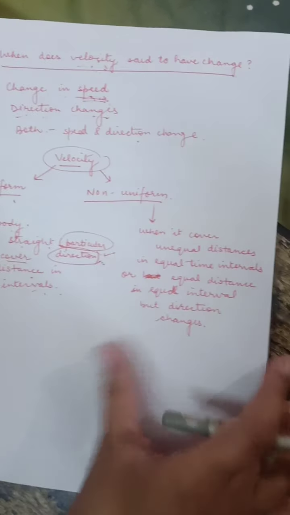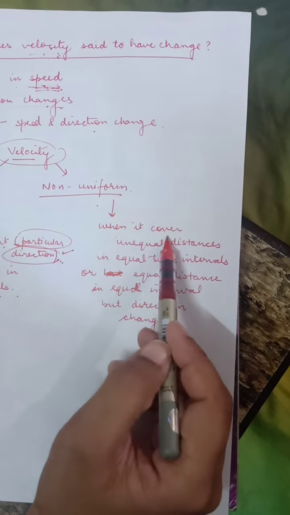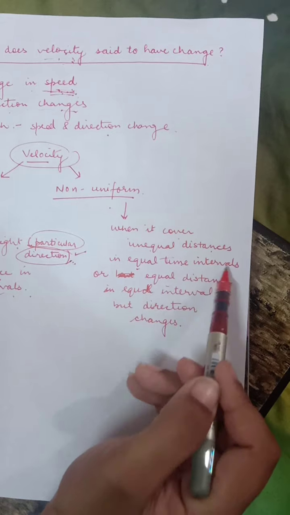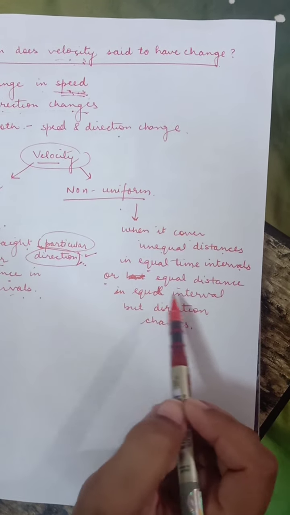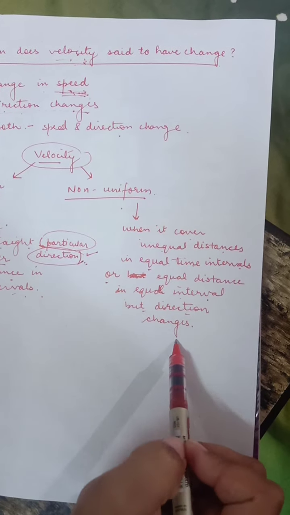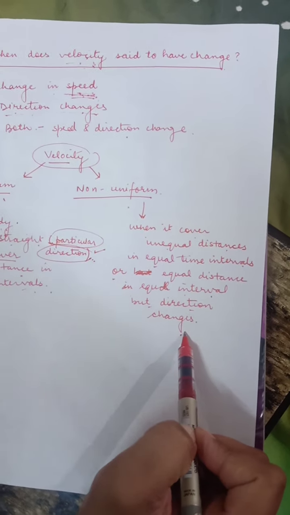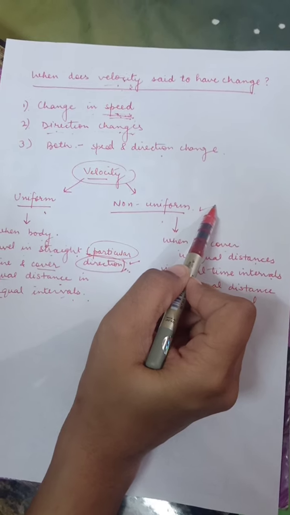But in non-uniform velocity, the body covers unequal distances in equal intervals of time, or equal distance in equal intervals of time but the direction is changing, then also it is a case of non-uniform velocity.